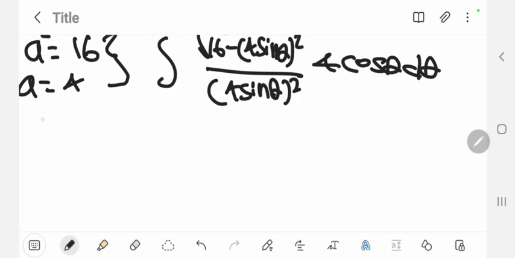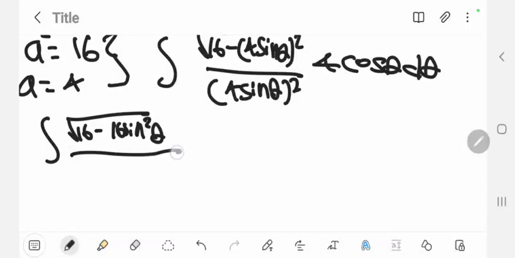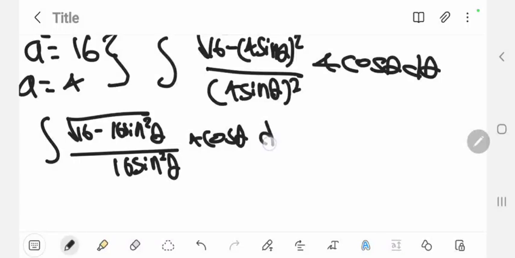And so we can rewrite this as the integral of the square root of 16 minus 16 sine squared theta over 16 sine squared theta, 4 cosine theta d theta.